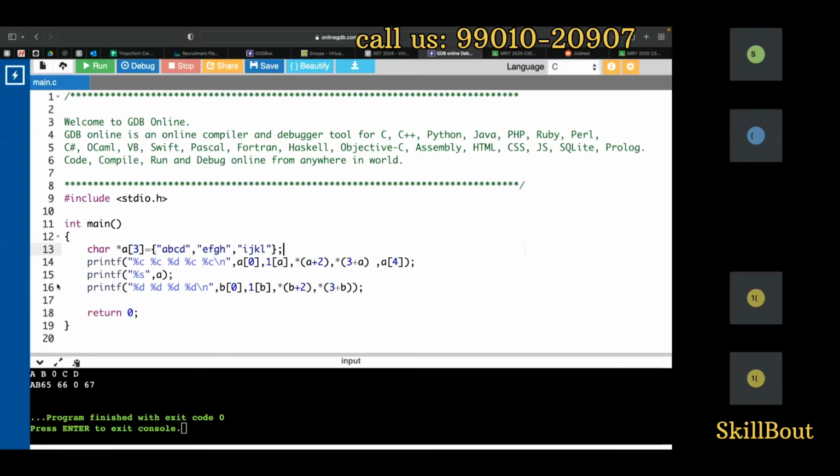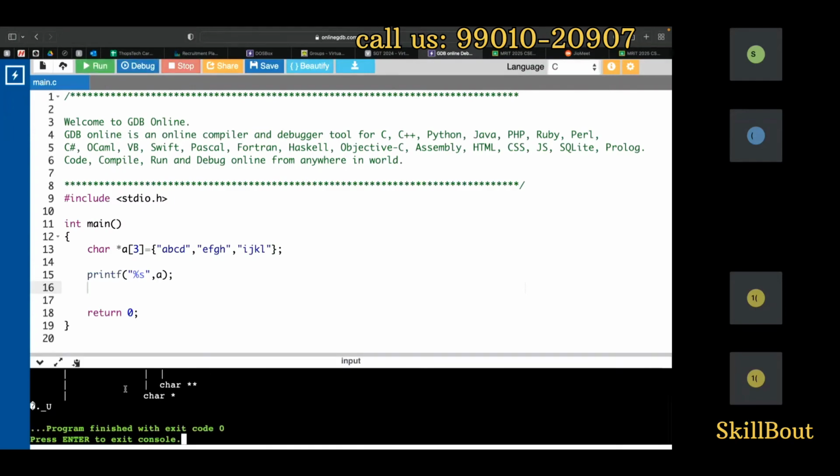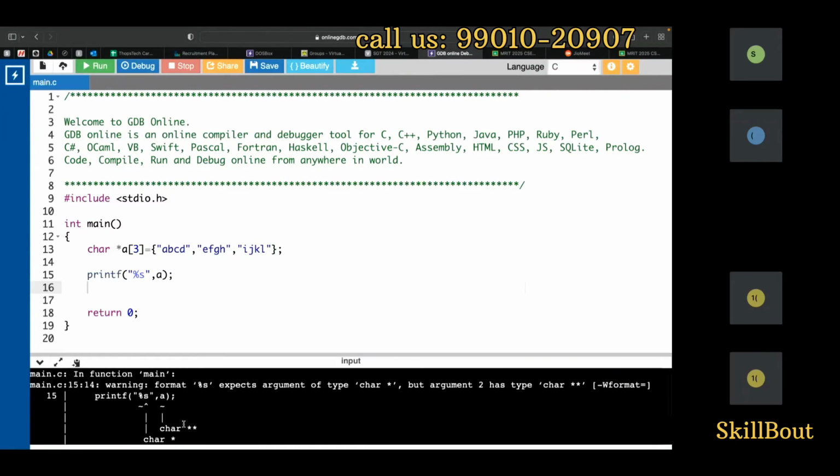Now, A you cannot print. A is not a string. A of 0 is a string. A is what? Address. When I run this program, you get an error like this: format expects argument type char star, but argument 2 has type char star star. So you cannot do this.